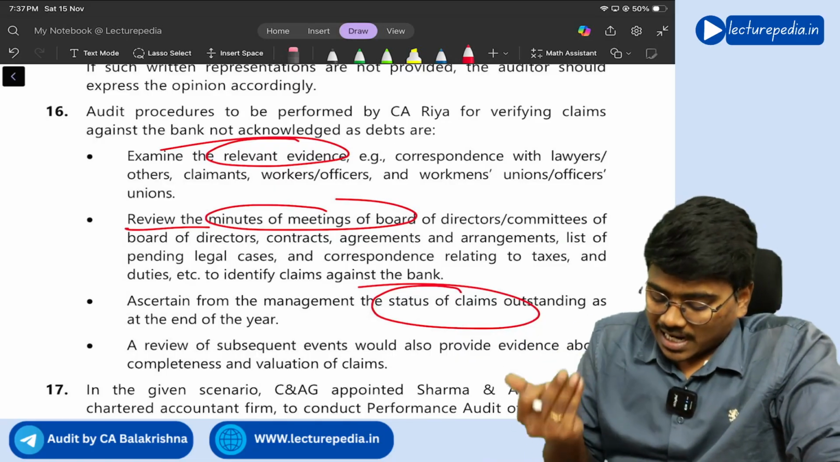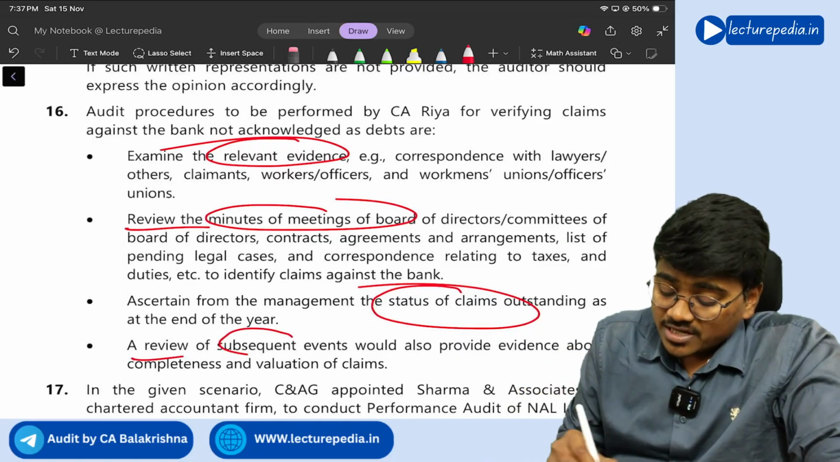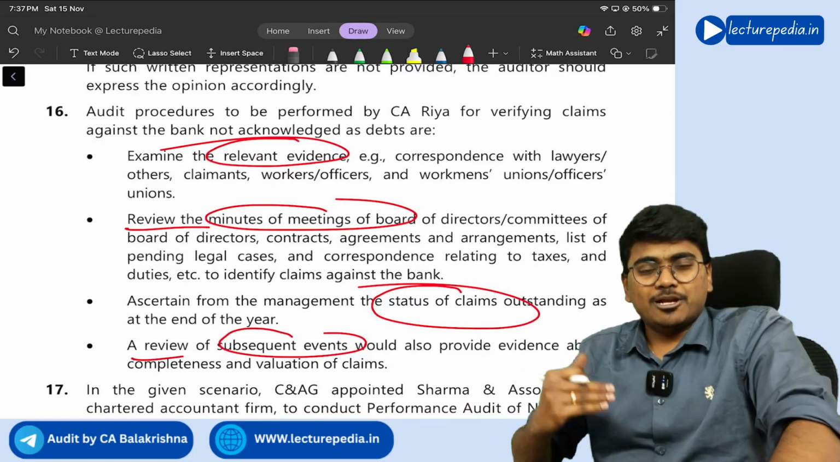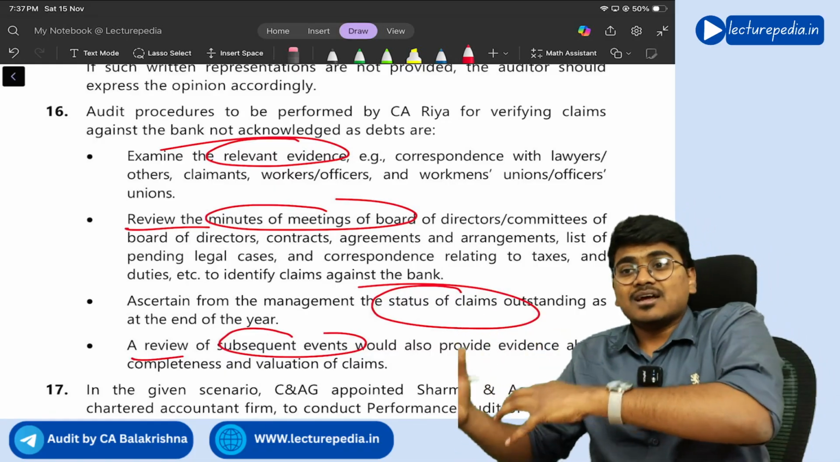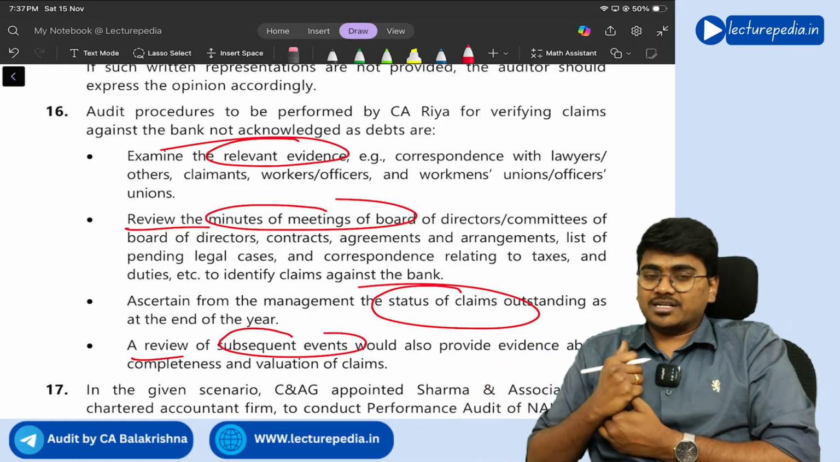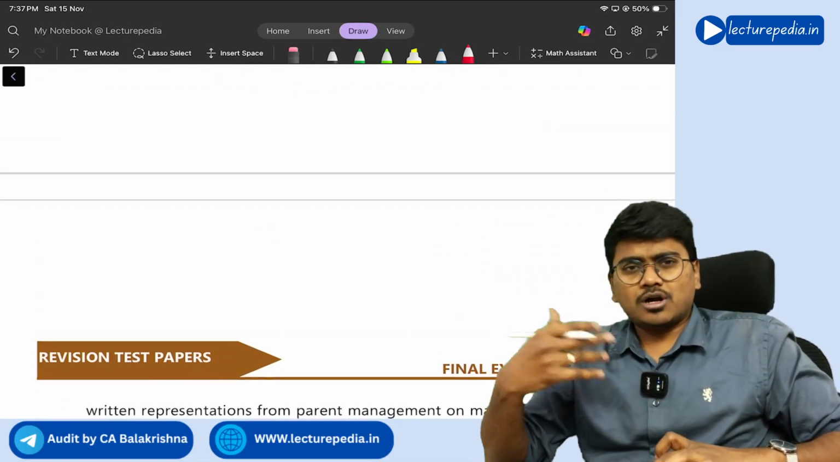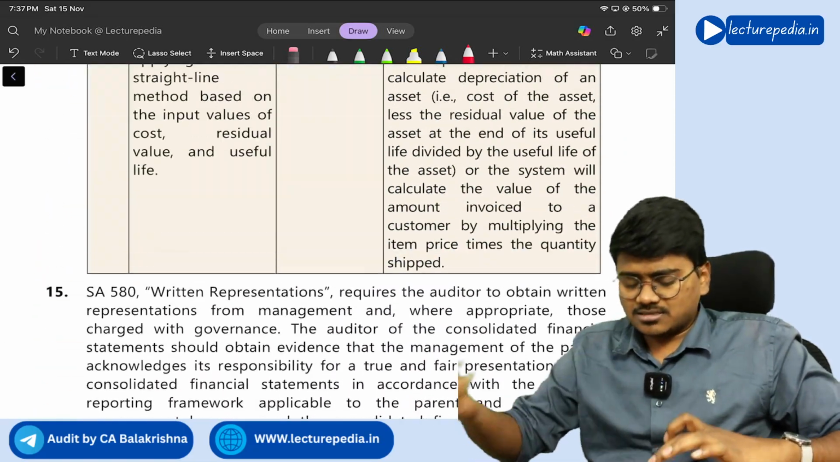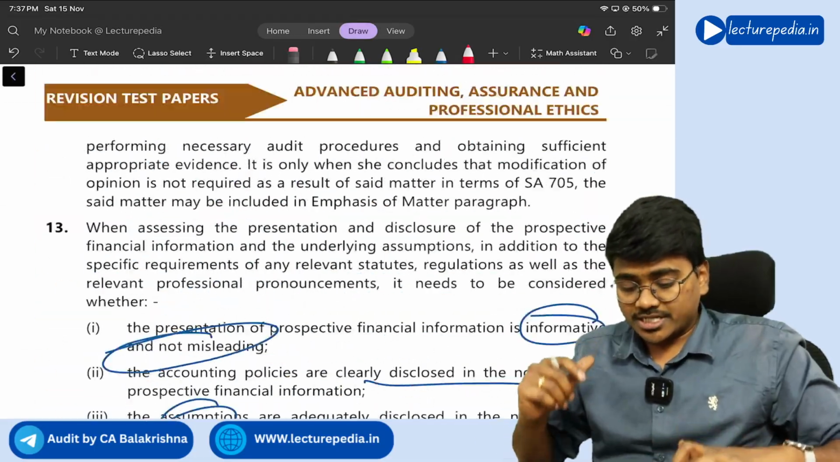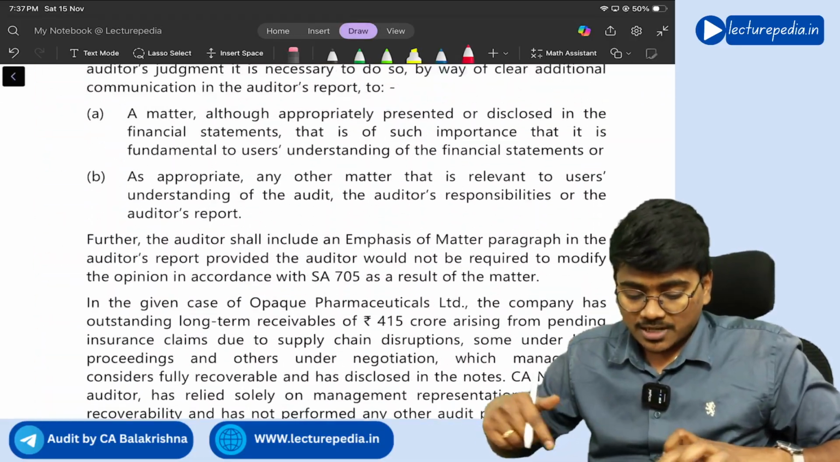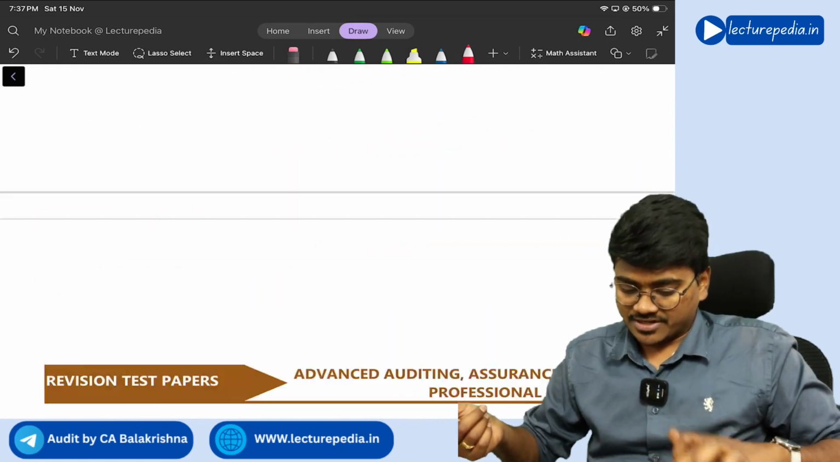You need to ask for the status, and a review of subsequent events would help you to identify whether it has turned into the liability. Amount not acknowledged as liability, has it turned into liability? That you will get to know by going through the subsequent events.